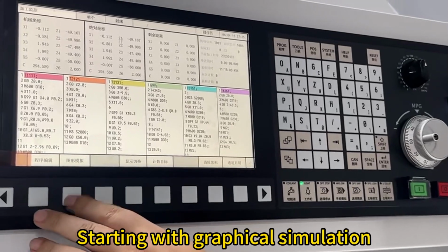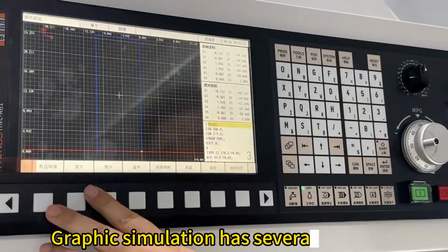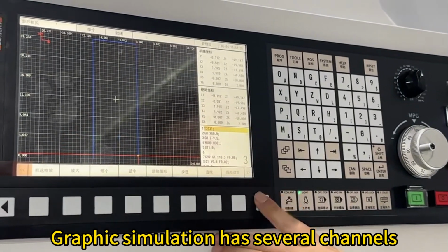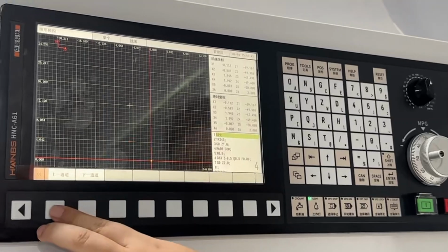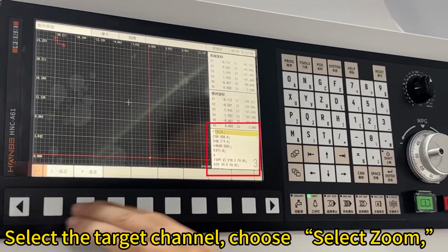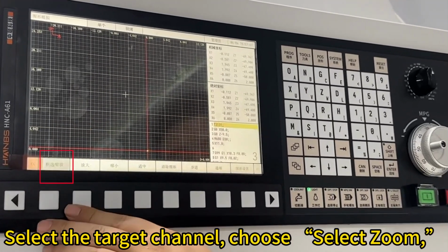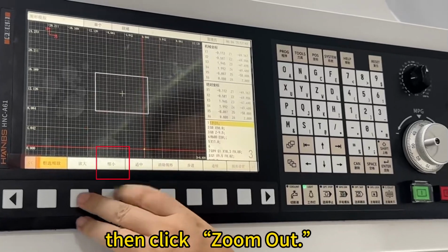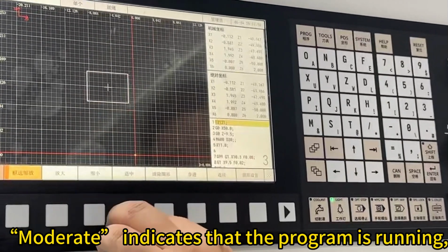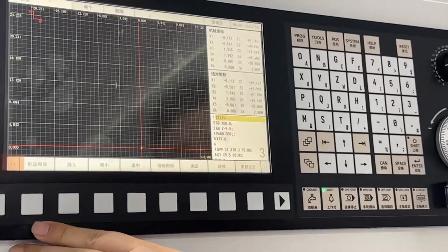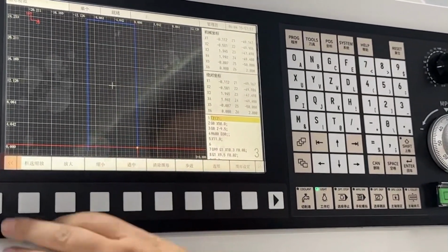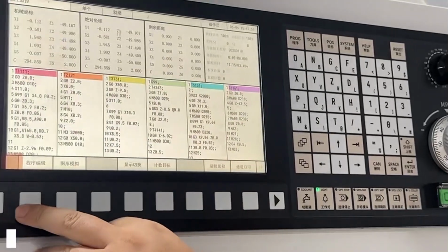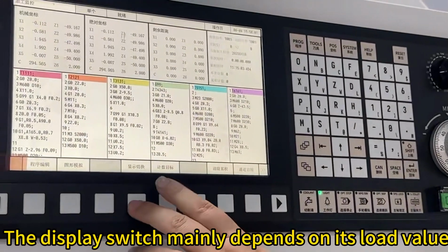Starting with Graphical Simulation. Graphic simulation has several channels, and different channels have different programs. Select the target channel, choose Select Zoom, then click Zoom out. Moderate indicates that the program is running, and you can now see its processing rate. The display switch mainly depends on its load value.